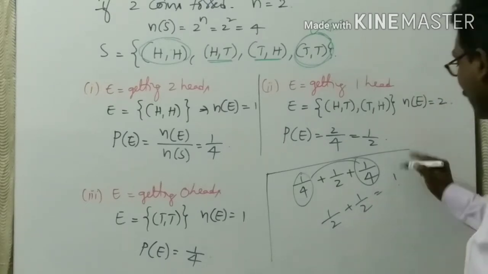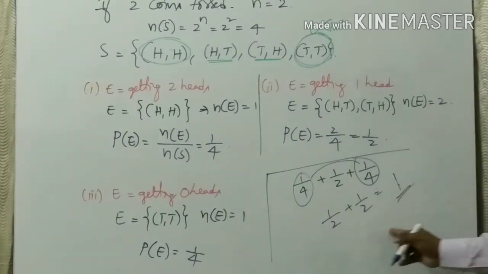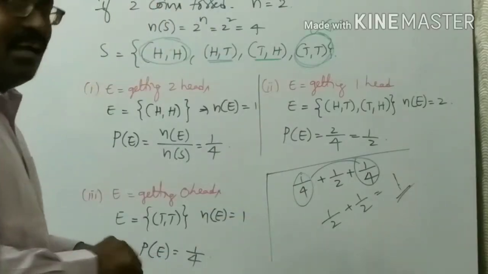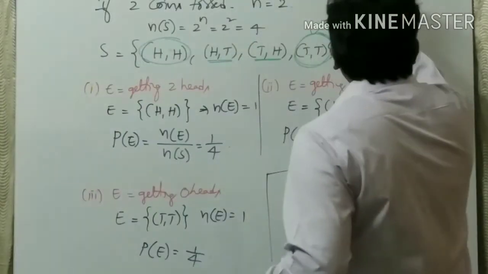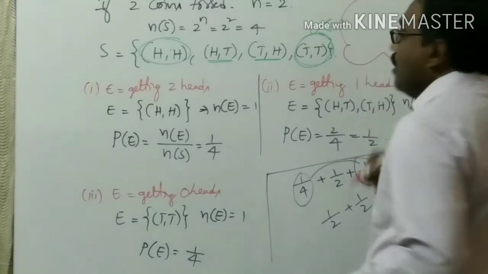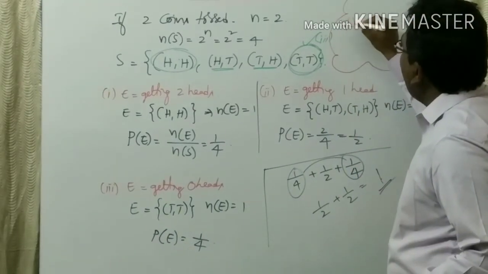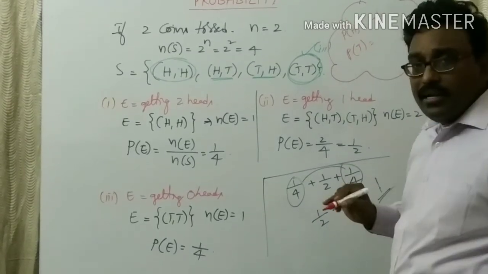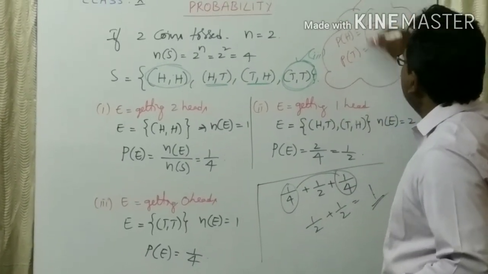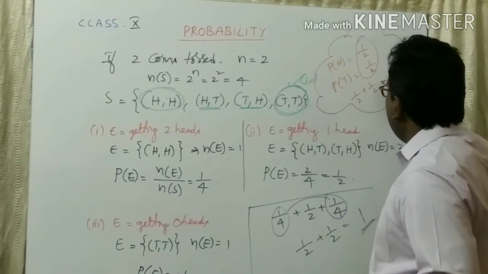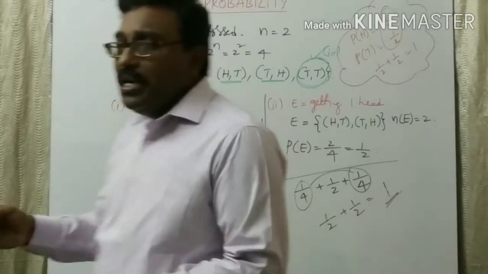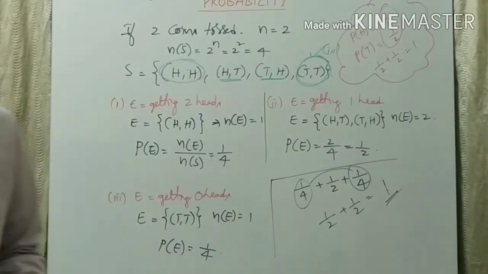Half plus half is 1. So the sum of probability of all events is 1. In the previous case also, if a coin is tossed, the probability of getting a head is 1 by 2 and the probability of getting a tail is 1 by 2. Add these two, 1 by 2 plus 1 by 2, it is 1. So the sum of the possibilities of all these becomes 1.